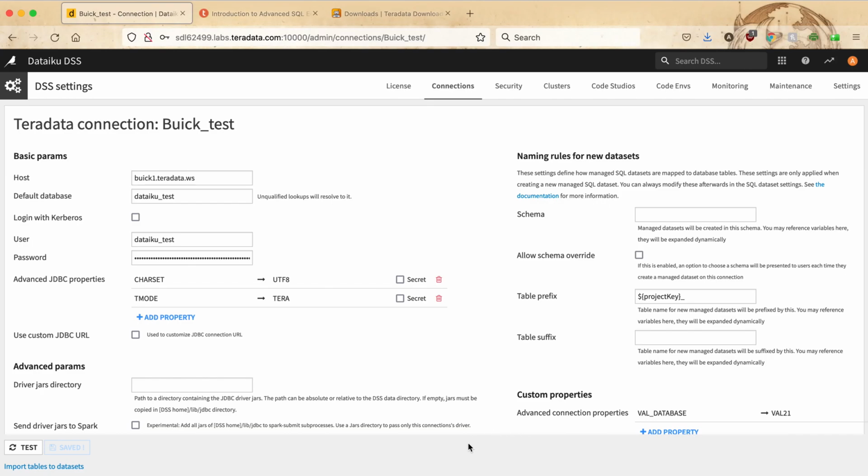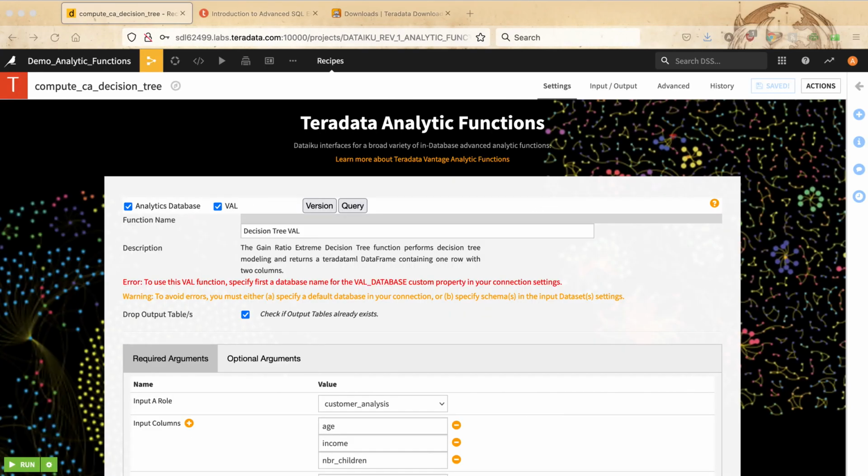Once you save these properties once, you do not need to repeat this process, and you can proceed with using the recipe. If a default database has not been specified in your target connection, then an error will take place when you attempt to run the recipe. Also, if you should attempt to run the recipe by specifying a val function, then you will also get an error if you have not specified a database name for the val_database custom property as well.